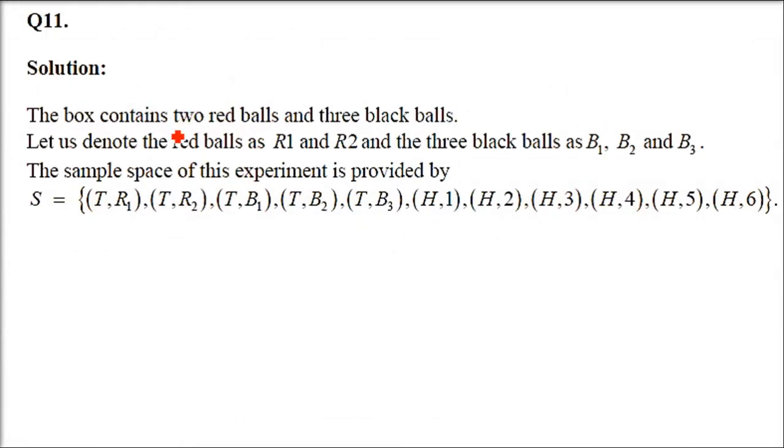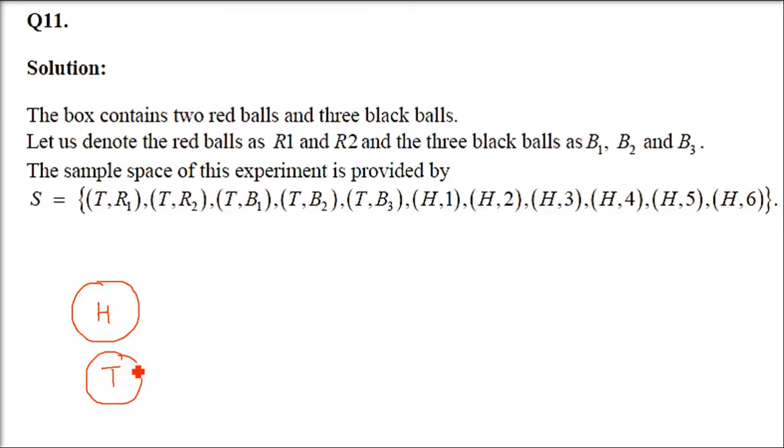Next is, a coin is tossed. If it shows tail, we draw a ball from a box which contains 2 red, 3 black balls. If it shows head, we throw a die. Find the sample space of this experiment. So, a coin is tossed. When we toss a coin, it can give you a head, it can give you a tail, equally likely, equal probability. So, we'll take the case of head also and tail also.